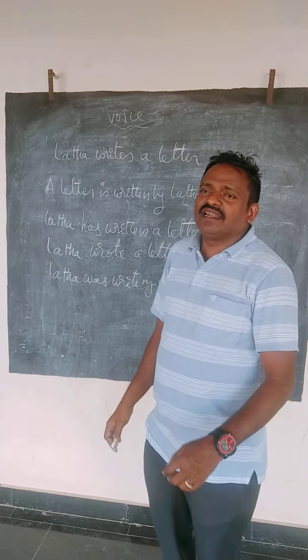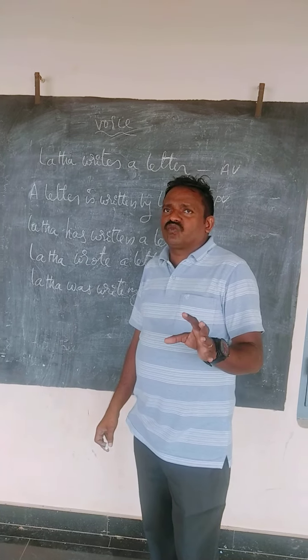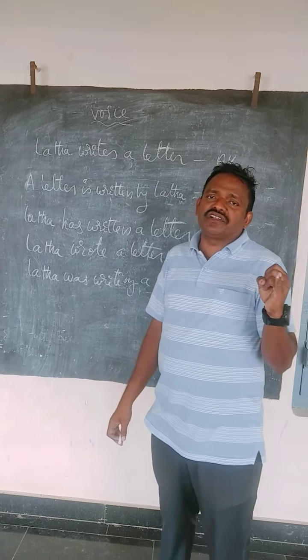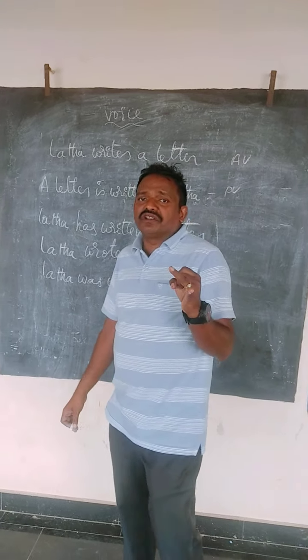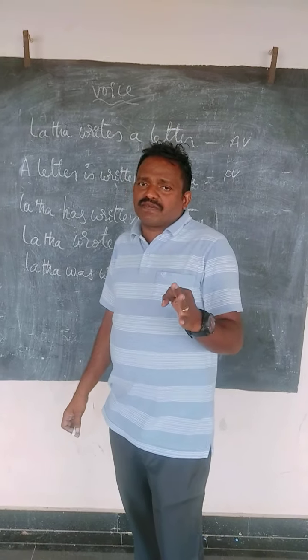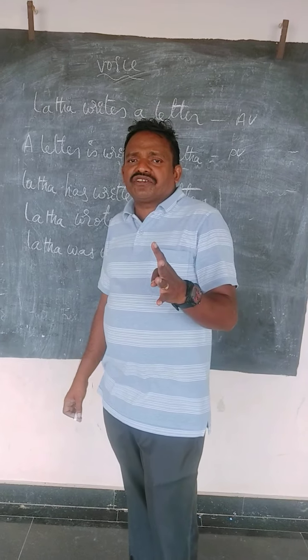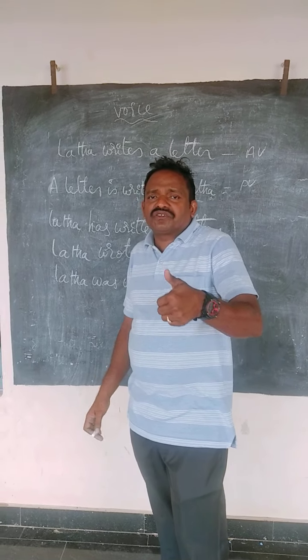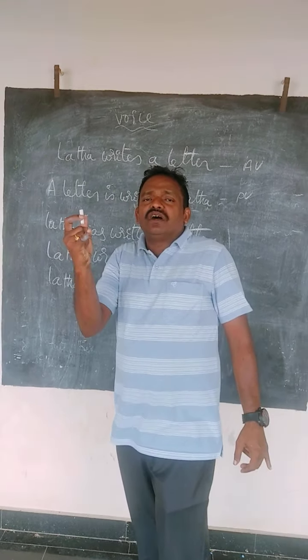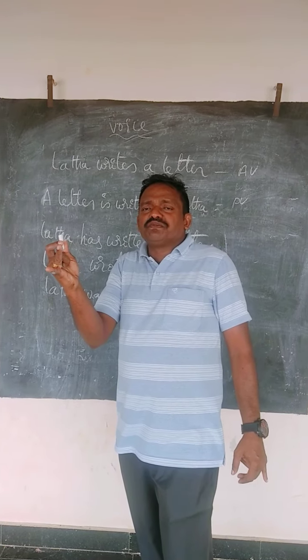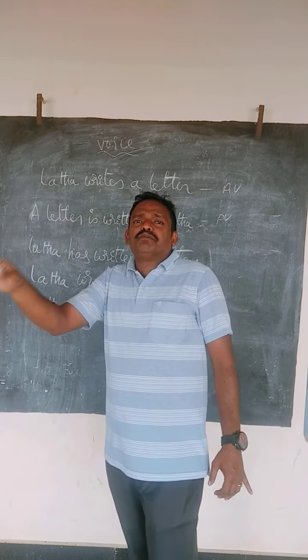Generally there are 8 types: simple present tense, present continuous tense, present perfect tense, simple past, past continuous, past perfect tense, simple future and future perfect tense.